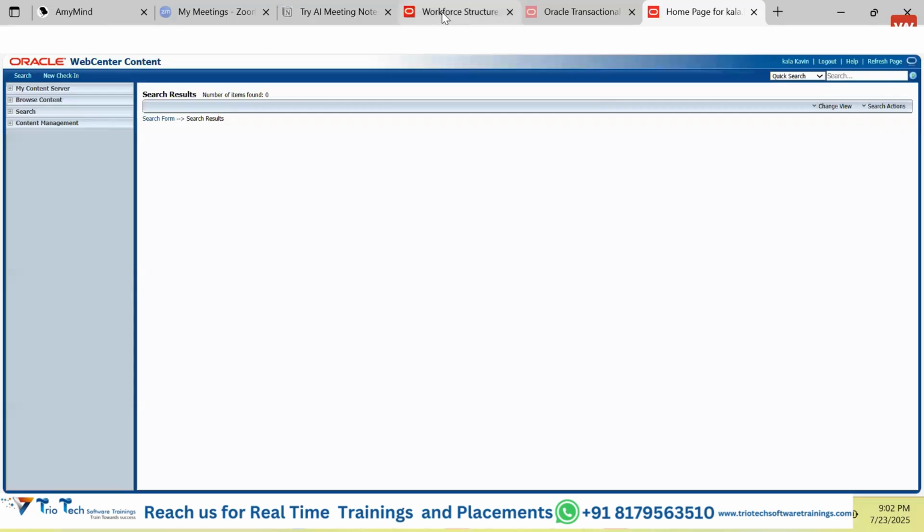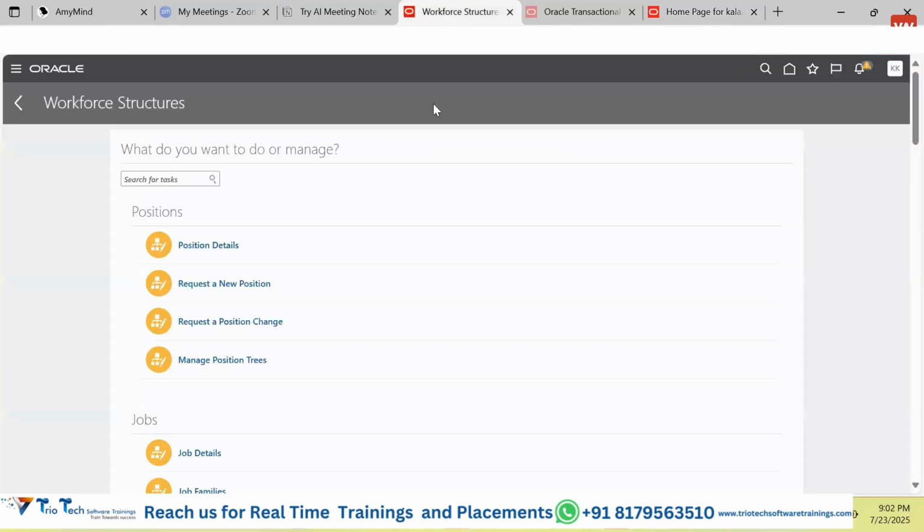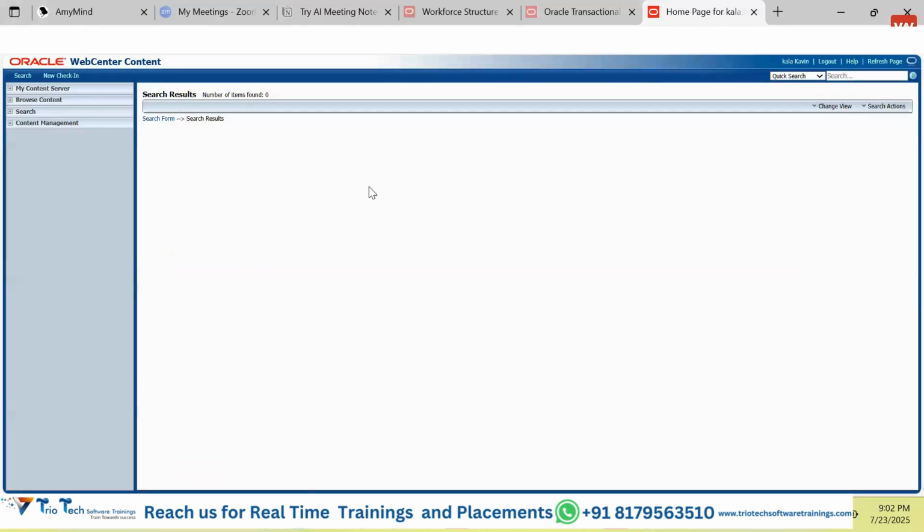So guys, you are clear. If someone asks you, if someone is purchasing the Fusion application, how many servers are we going to have? We are going to have 3 different servers. What are these servers all about? What is the purpose of these servers? That is not our area of discussion at the moment. We are just discussing that we have 3 servers, how to access these servers, how to search different files, and how to delete a file.